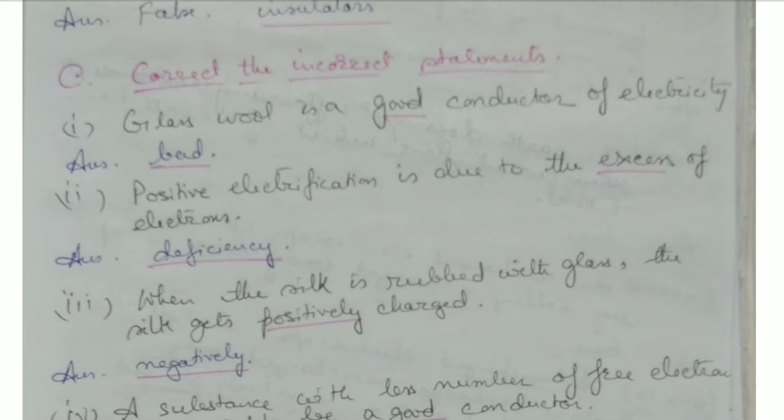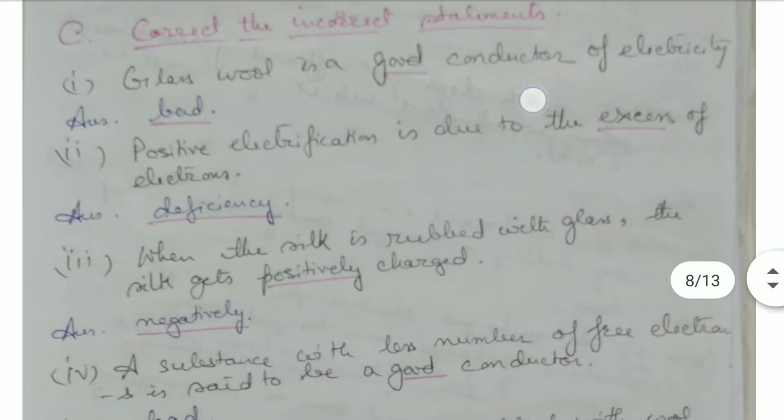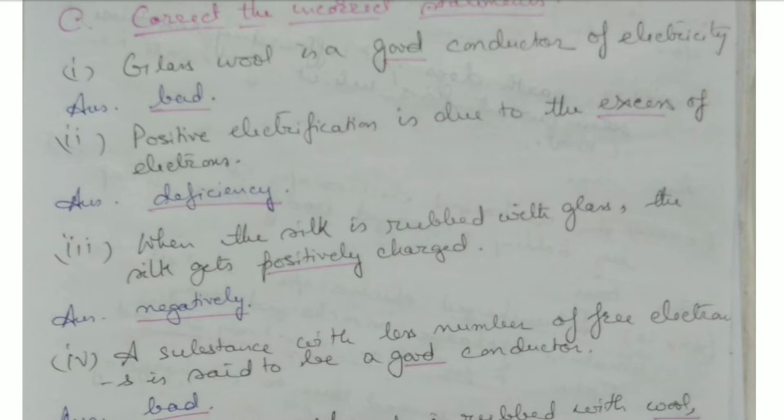Glass wool is a good conductor of electricity. No, it is a bad conductor of electricity. It's not a good conductor. Positive electrification is due to the excess of electrons. No, it is due to the deficiency of electrons. Positive electrification is due to deficiency of electrons.